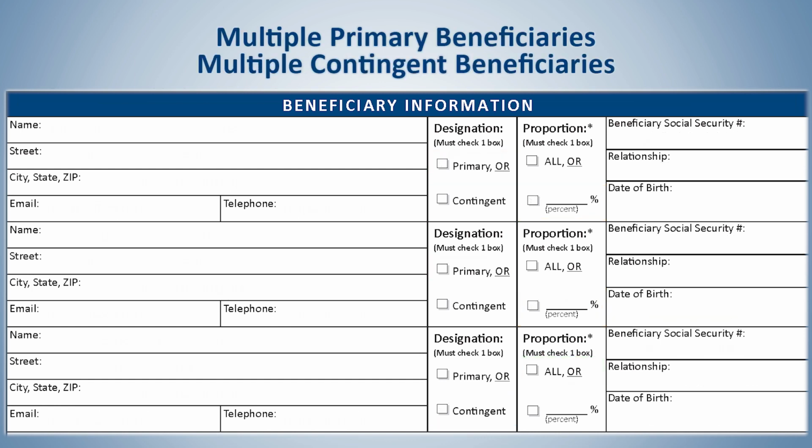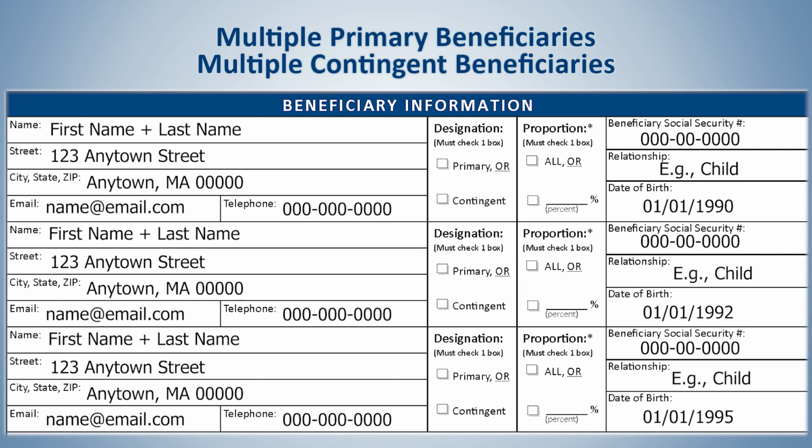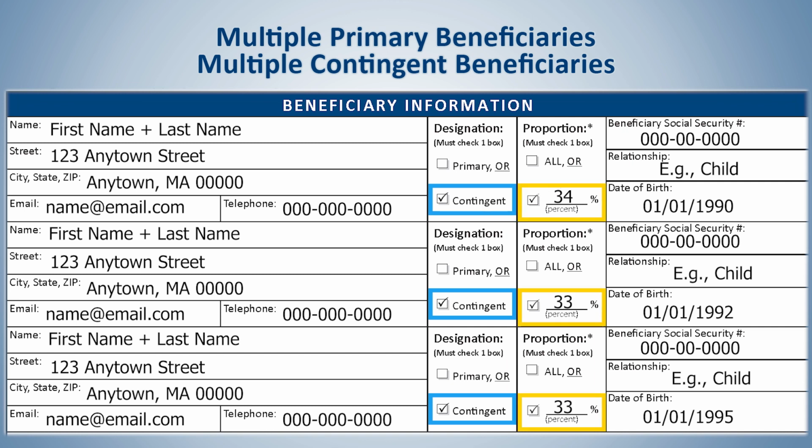If you are designating multiple primary beneficiaries and multiple contingent beneficiaries, you would fill out the information for the primary beneficiaries, mark all of their designations as primary, and fill out each percentage, making sure all of these add to 100%. Then, fill out the contingent beneficiaries' information, designate them all as contingent, and fill out each percentage, ensuring all contingent beneficiaries' percentages add up to 100%.